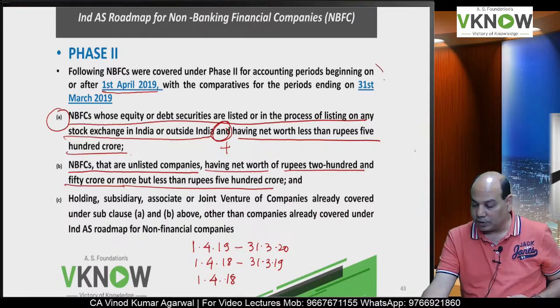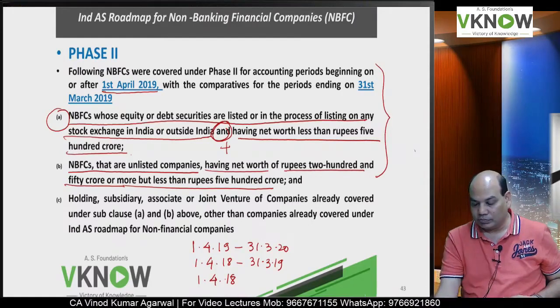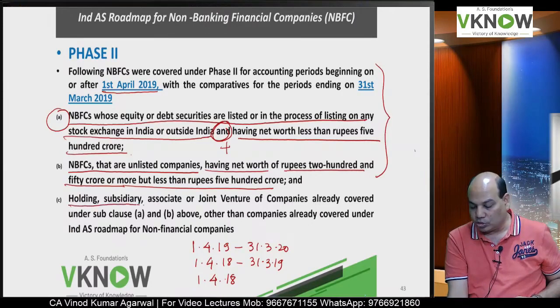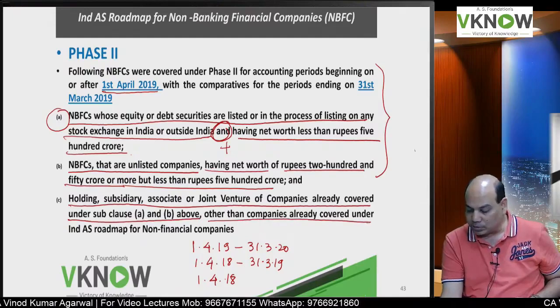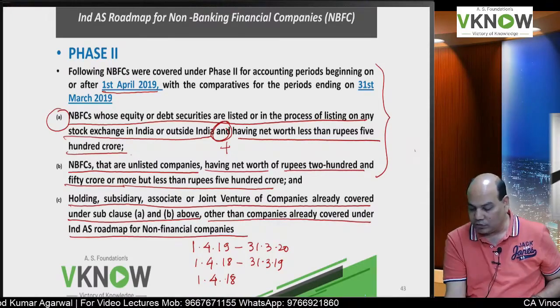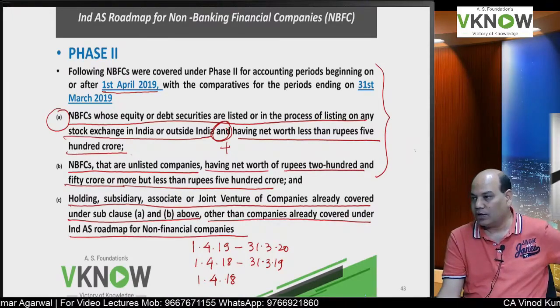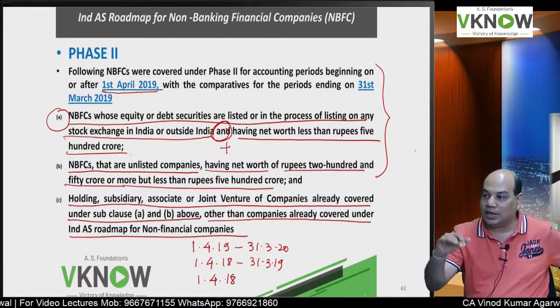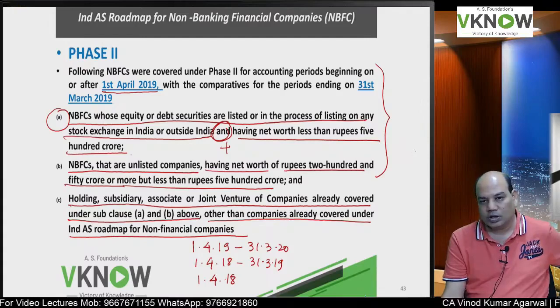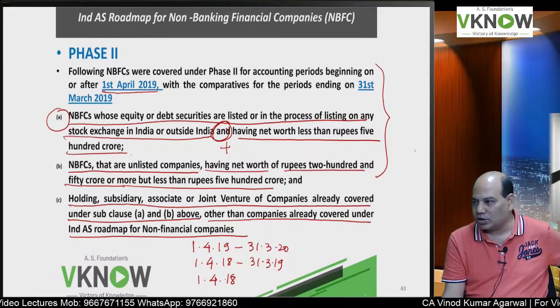But if it is applicable to NBFC, it is also applicable to its holding subsidiary, associate, joint venture company, which are covered under A and B, other than companies already covered under Ind AS roadmap for non-financial companies. So if those non-financial companies are already covered, then they will have to follow Ind AS in any case.